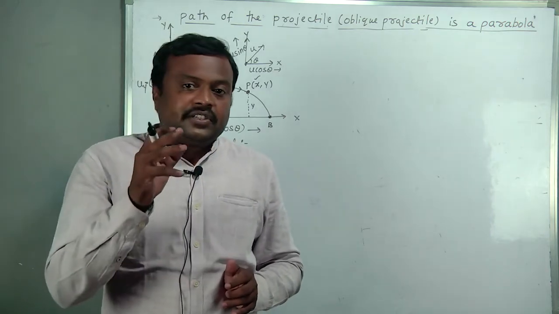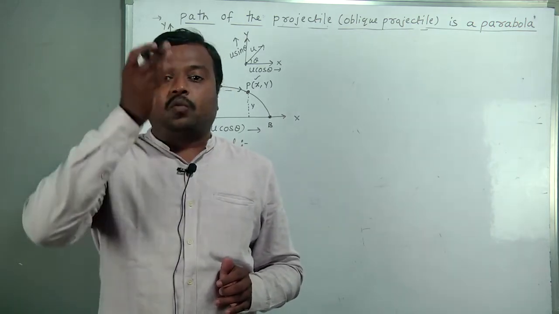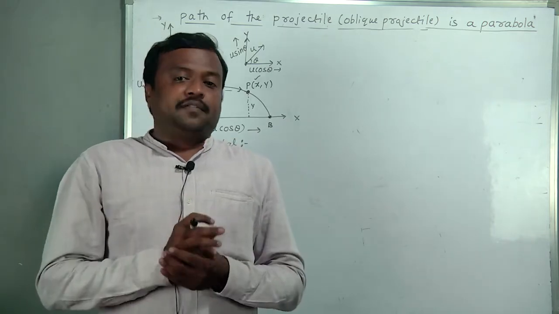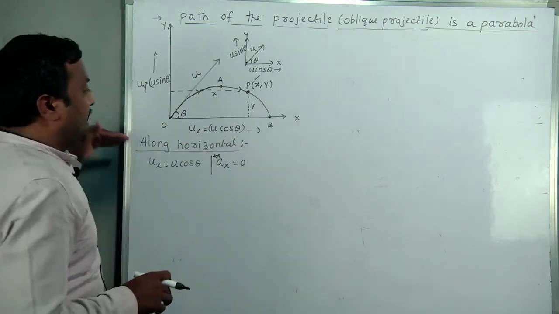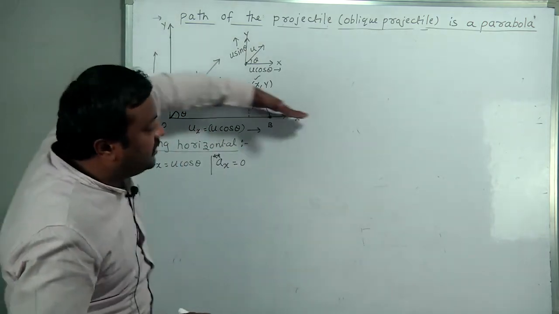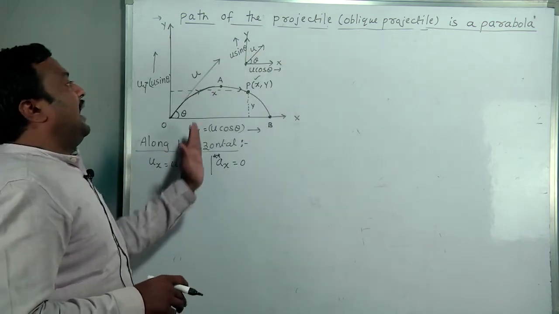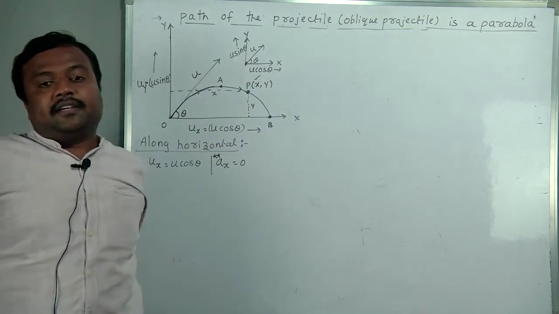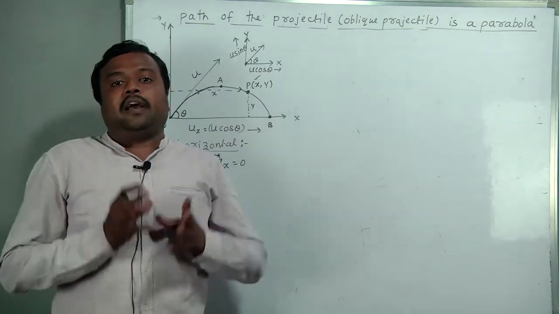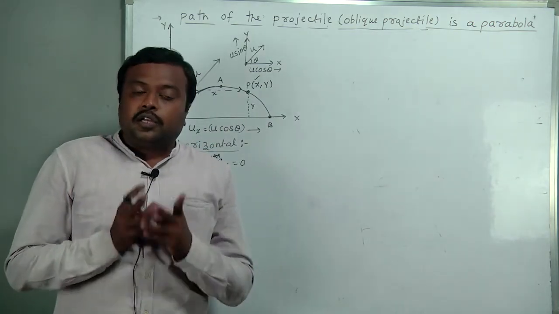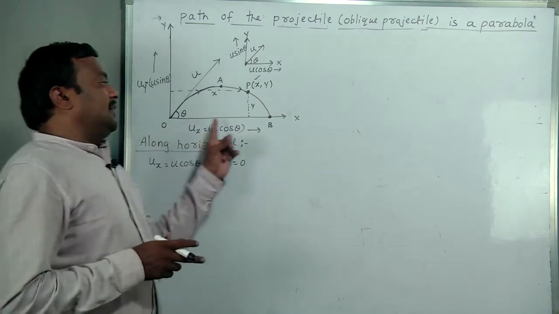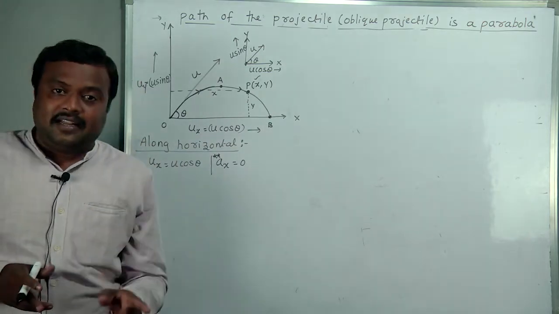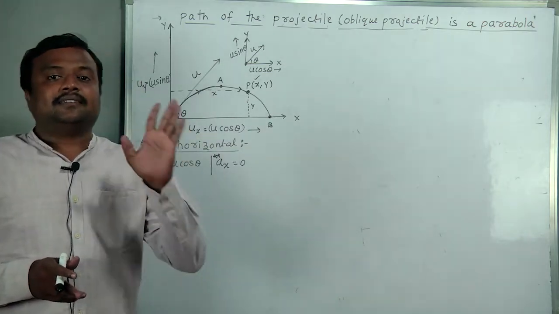But acceleration due to gravity acts vertically, and here we are considering the motion along the horizontal. So along the horizontal direction there is no effect of acceleration, so its acceleration must be taken as 0.